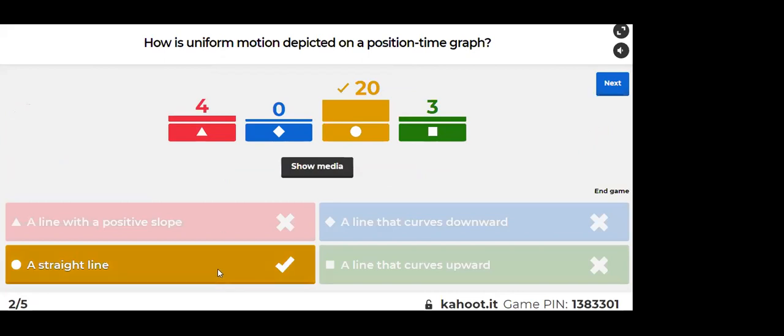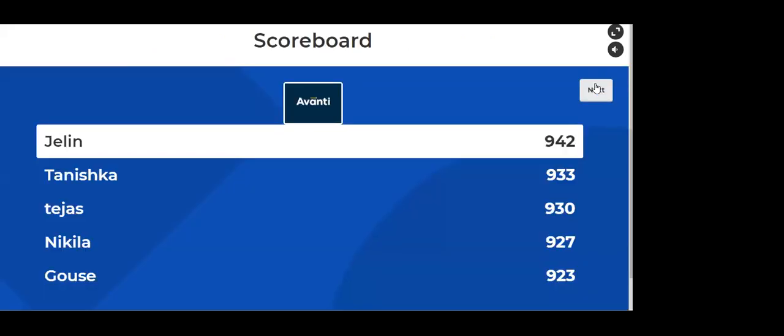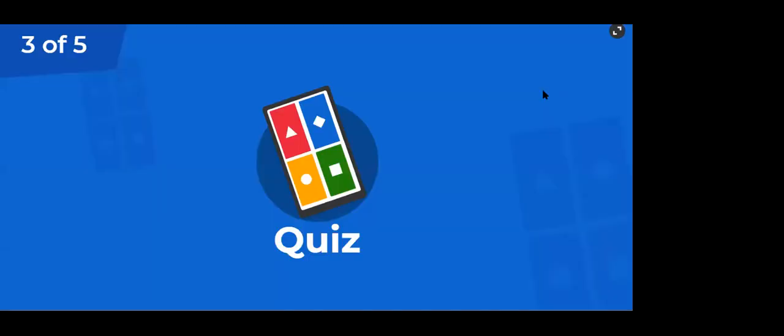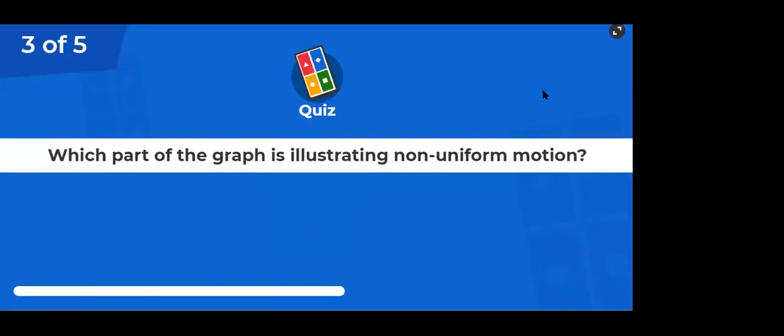A straight line, yes or no? It doesn't matter if it is positive or negative, because even a negative slope like this is also uniform motion. Speed is not decreasing. Speed is negative, which means it is moving in the backward direction.